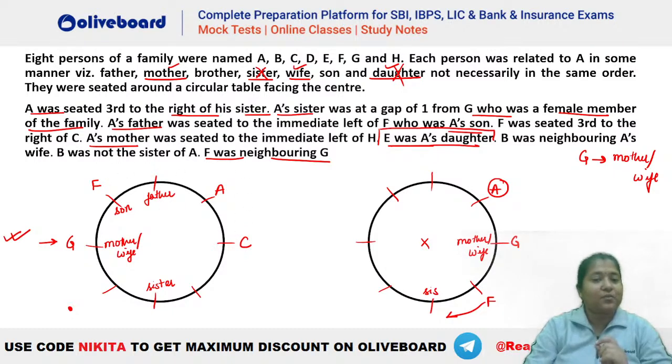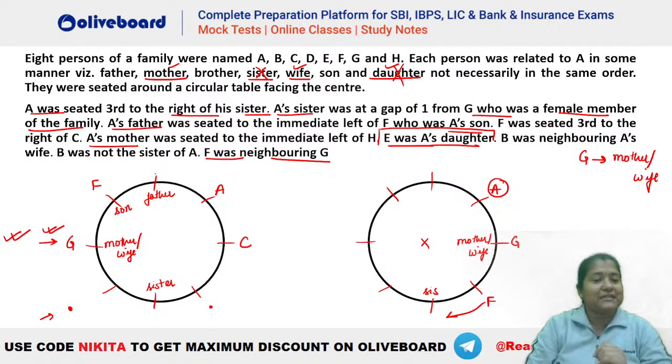After that, what is given here? Then A's mother is immediate left of H. So mother has to be immediate left of H. Where should we have mother? You can see G can be a mother, H can be this person, isn't it? Similarly, this can be, let's say, mother here. Mother is immediate left of H, not possible. C is mother, not possible because H cannot be here. A cannot be his own mother, isn't it?